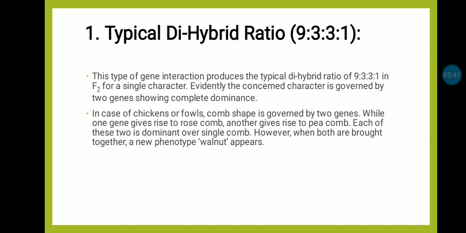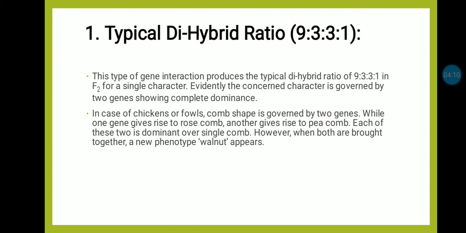The typical dihybrid ratio, that is the Mendelian ratio 9:3:3:1. This type of gene interaction produces the typical dihybrid ratio of 9:3:3:1 in the F2 generation for a single character.